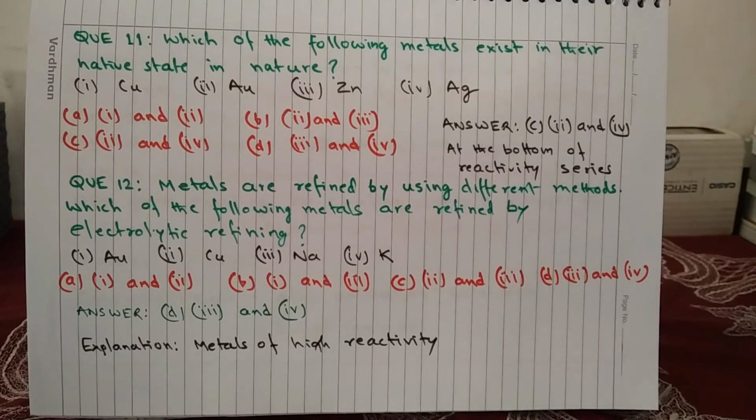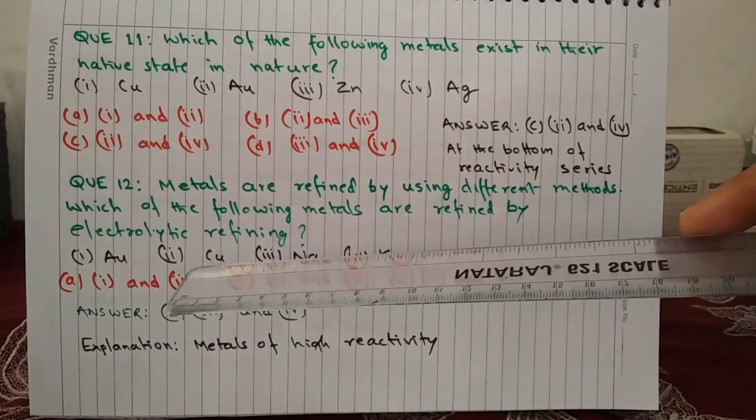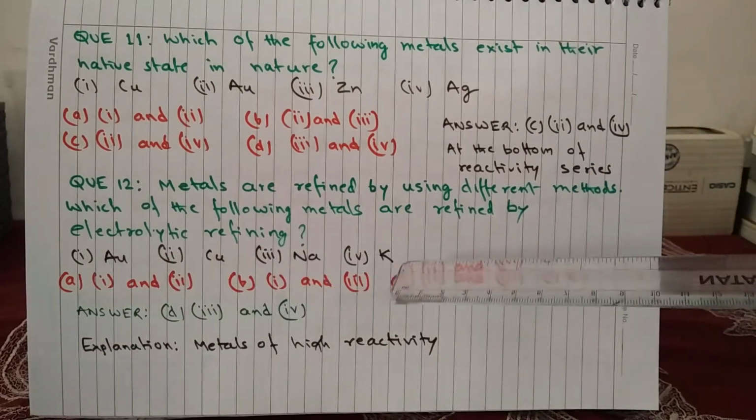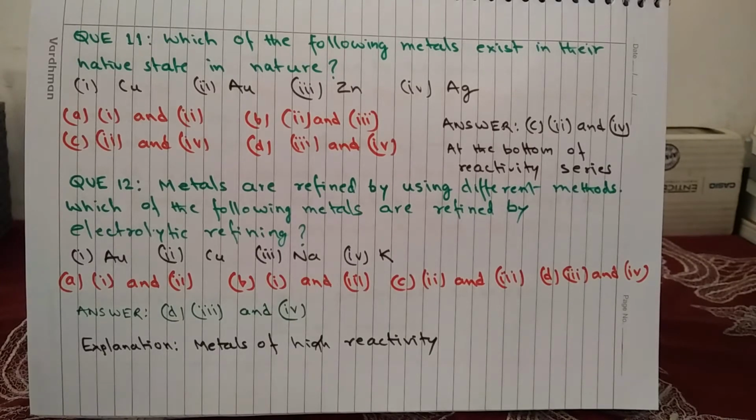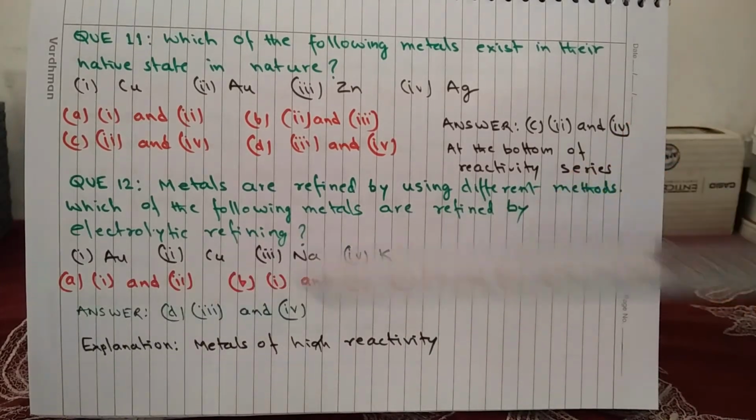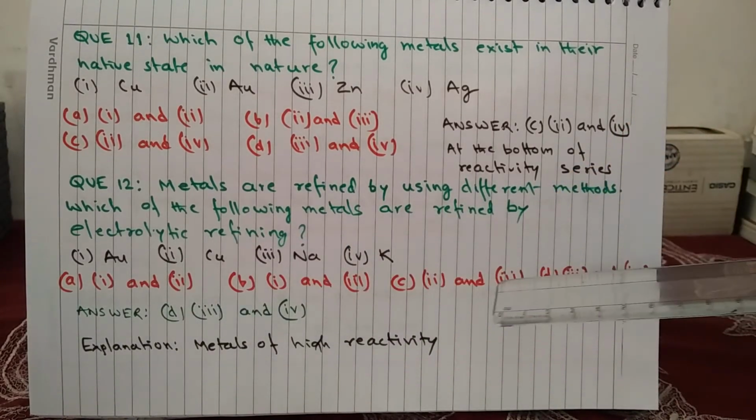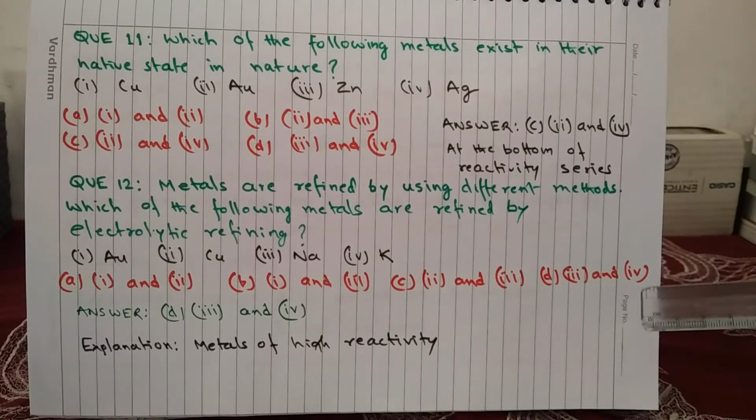Question 12. Metals are refined by using different methods. Which of the following metals are refined by electrolytic refining? 1, gold; 2, copper; 3, sodium; and 4, potassium. Options are A, 1 and 2, B, 1 and 3, C, 2 and 3, and D, 3 and 4. And the answer is D, 3 and 4. That is sodium and potassium.